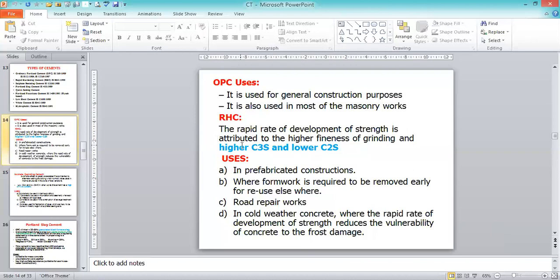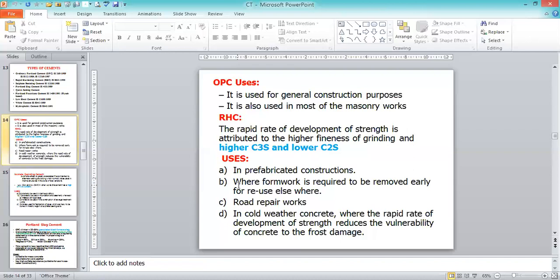Then the rapid hardening cement. The term itself tells you: rapid hardening. We get it hardened very quickly, and we achieve the strength in a short period of time. So RHC means we have the highest C3S. In the properties we discussed that the C3S, tricalcium silicate, Bogue compound will be more. It makes it harden rapidly and gives the highest strength. And we reduce the C2S, the dicalcium silicate, and increase the tricalcium silicate, such that with RHC we get the rapid hardening cement.